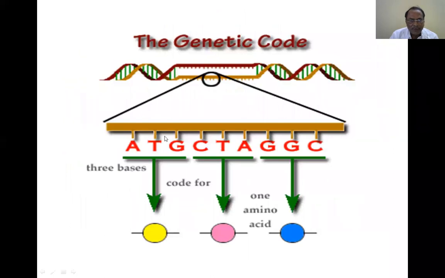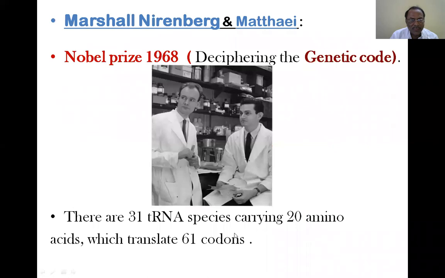But even though the signaling direction is there, mRNA cannot directly add one amino acid to another amino acid. It cannot link the amino acids directly. So in between, there are a lot of processes. This genetic code was deciphered by Marshall Nirenberg and his associate Matthaei.